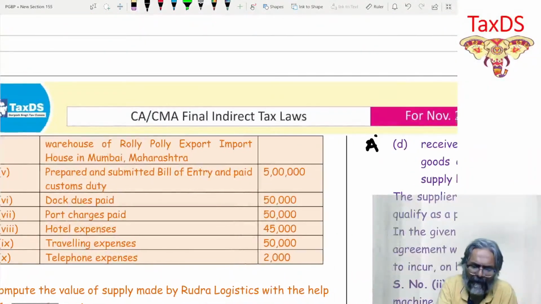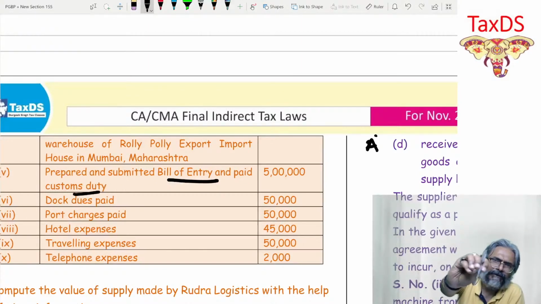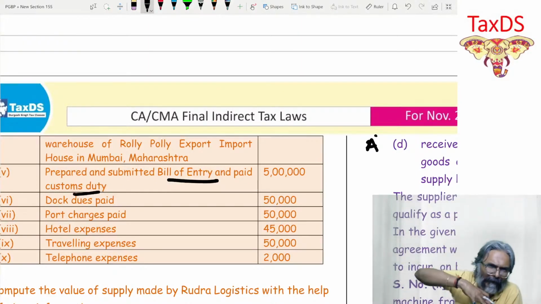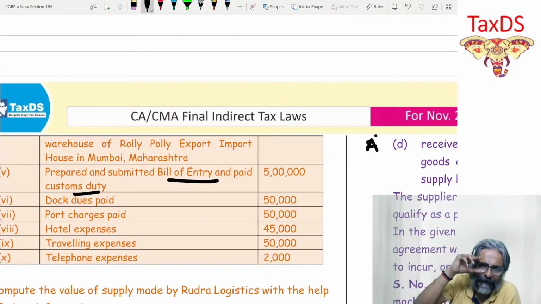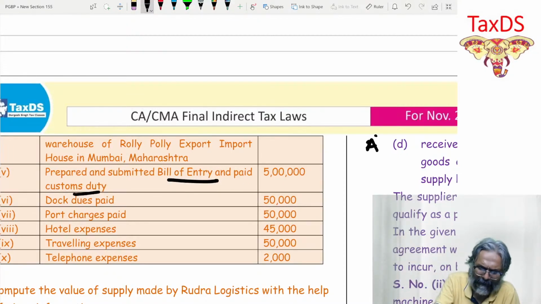Then prepared and submitted bill of entry and paid custom duty. Now in custom duty also, the title is not in my name. The custom duty is paid in the name of that particular client. That is point number 1. Actual amount is taken as a reimbursement. The use condition is not applicable, because nobody uses the custom duty, unlike in the case of goods, because it is neither a goods nor a service. It's a duty that you have paid, and there is a contractual arrangement.